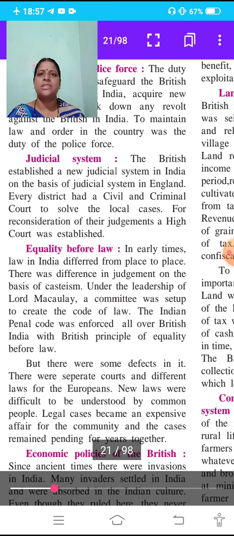Every district had a civil and a criminal court to solve the local cases. For reconsideration of their judgment, a high court was also established.